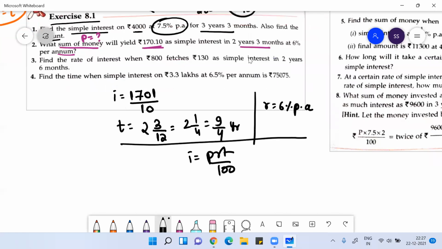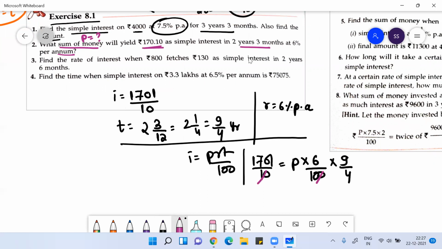So interest you can take as 1701 by 10. P you have to find. R is 6 by 100. Time is 9 by 4. So this you can write as 6 by 10. This should go by 6 or 9. Let me try by 9. 9 ones are 9, this would be 80, 9 8s are 72, 180 to 189. 189 will go by 6?